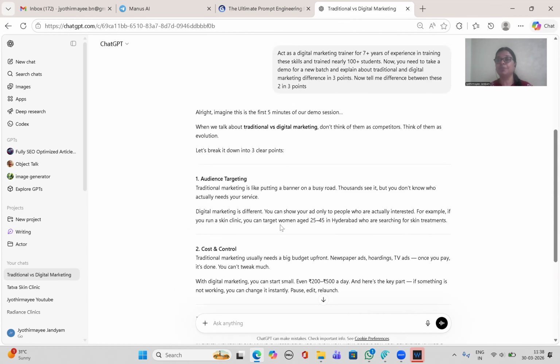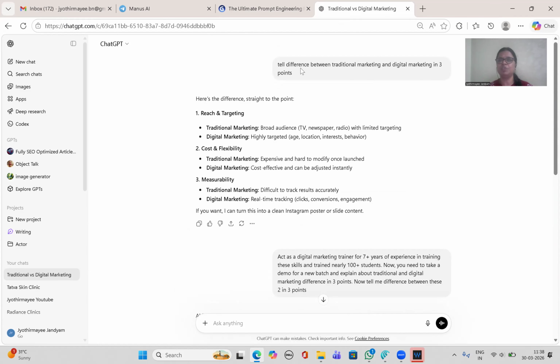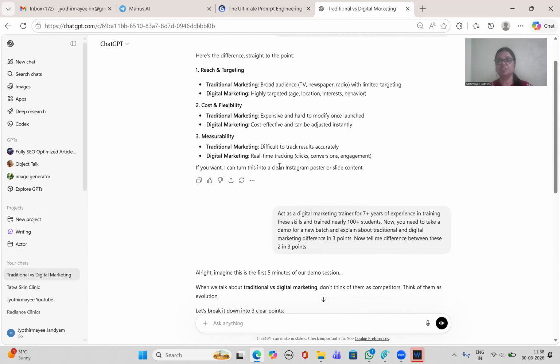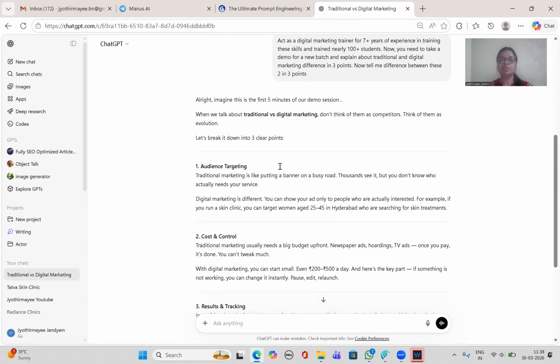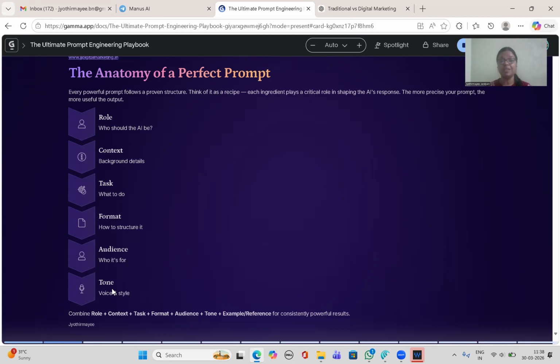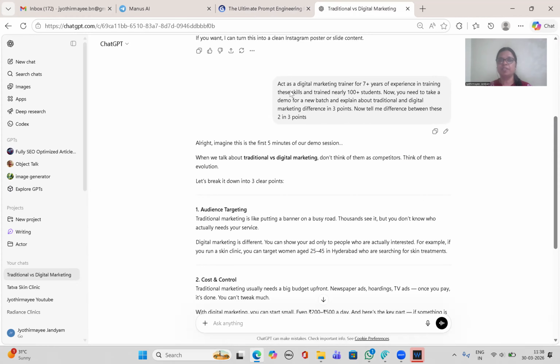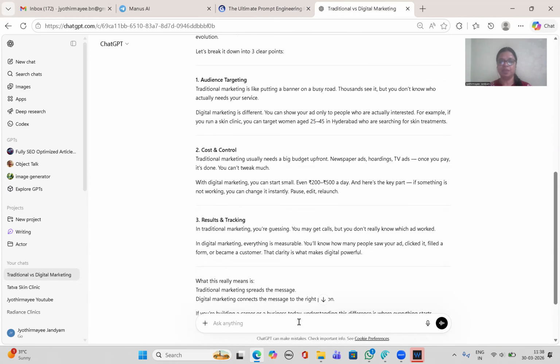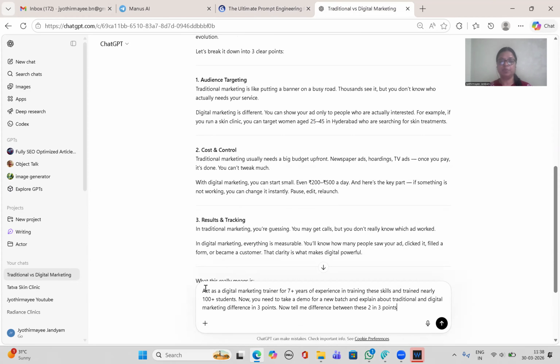We just gave the role and context. Without role and context, it gives some simple answer, but we need 3 points. Here also we are asking for 3 points, but we gave a role, so that is the difference. Now what we will do is give the audience and tone, and let's check. Just copy this total prompt and paste the prompt. We gave role, context, task, and format.